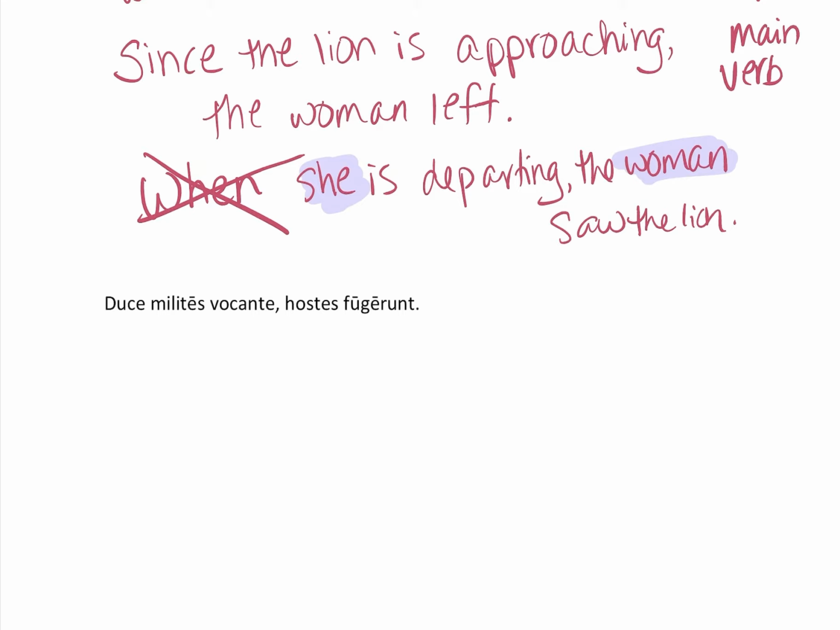So first of all, what we're going to do is identify the main clause. The main clause is hostes fugerunt. The enemy fled. That's easy. Fugerunt is simple indicative, which is just third person perfect plural. Okay, so there's not a participle ever in the main clause.